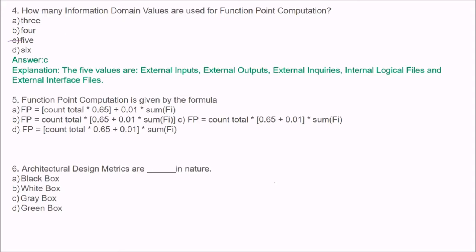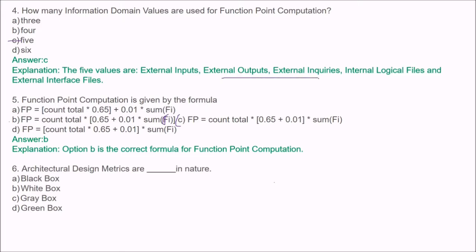Function point computation is given by the formula, which is this. So there are 4 options: A, B, C, and D. Can you find out the exact correct formula? The answer is B. This is FP is equal to count total into, and in bracket you have 0.65 plus 0.01 into sum of Fi. These are the Fi, or computation of all this.